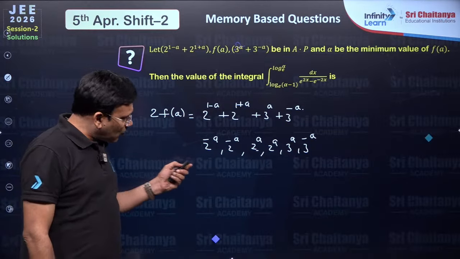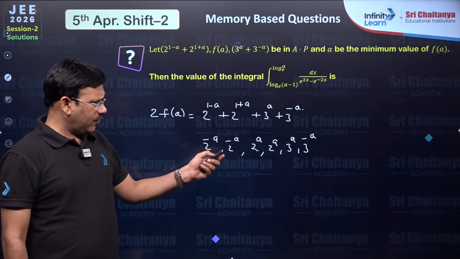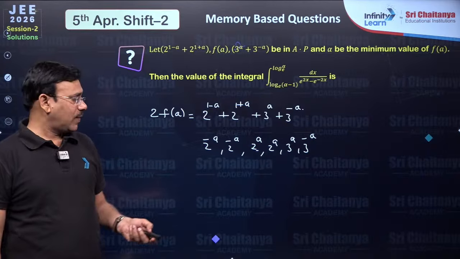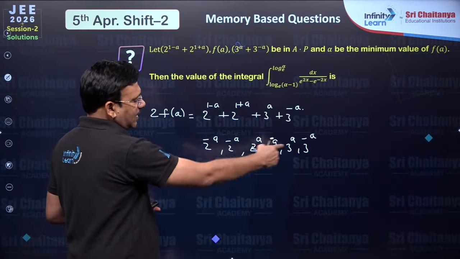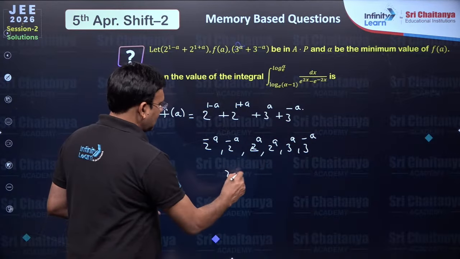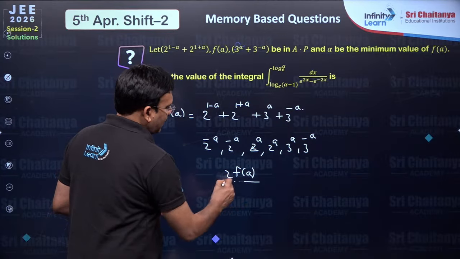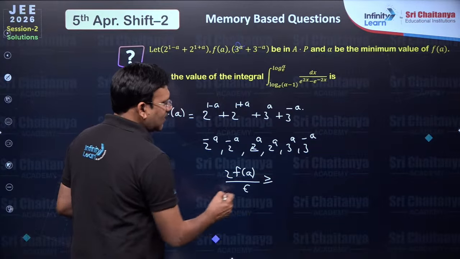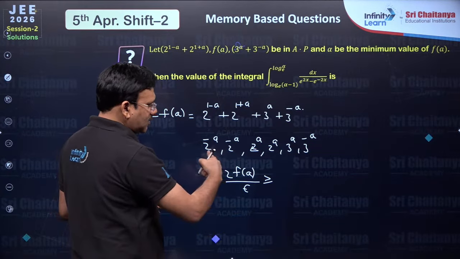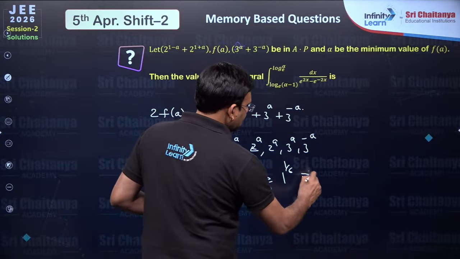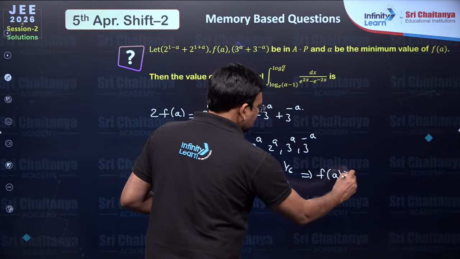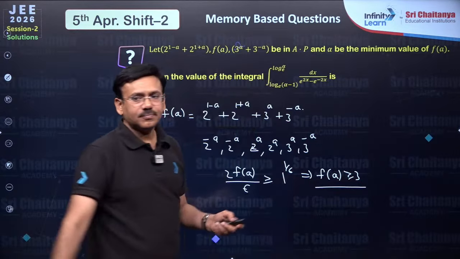Not only that, the equality must hold. When a is 0, all are equal to 1. So for this, if you apply AM-GM, that means 6 items are there. Sum is nothing but 2f(a) by number of items 6. Arithmetic mean greater than or equal to geometric mean, this product will become 1 power 1 by 6, which implies f(a) is greater than or equal to 3.